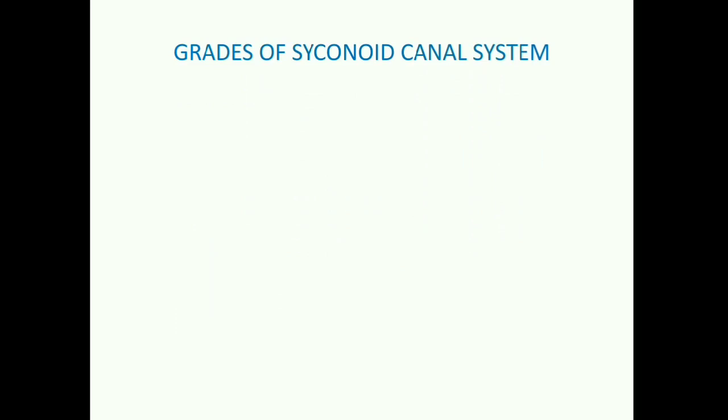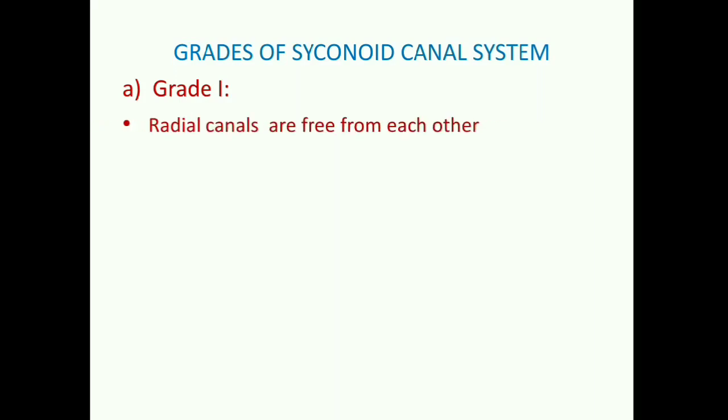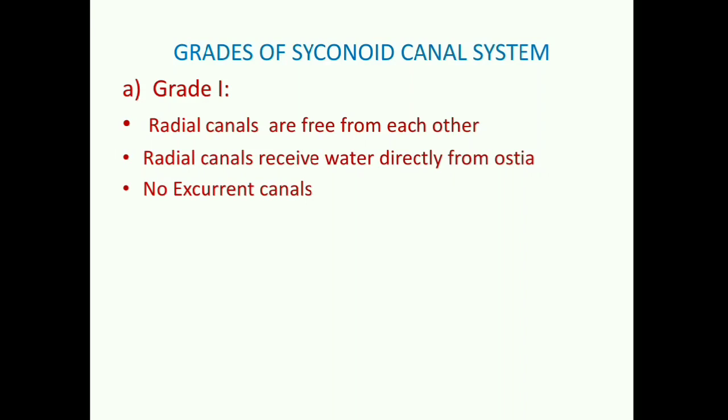If I say further, this syconoid canal system has three grades: grade 1, grade 2 and grade 3. In grade 1 syconoid canal system, there are present only radial canals, which develop by evagination of the body wall. They are free from each other, rather they are surrounded by water on all sides. So they receive water directly from ostia. There is no incurrent canal and no excurrent canals even.